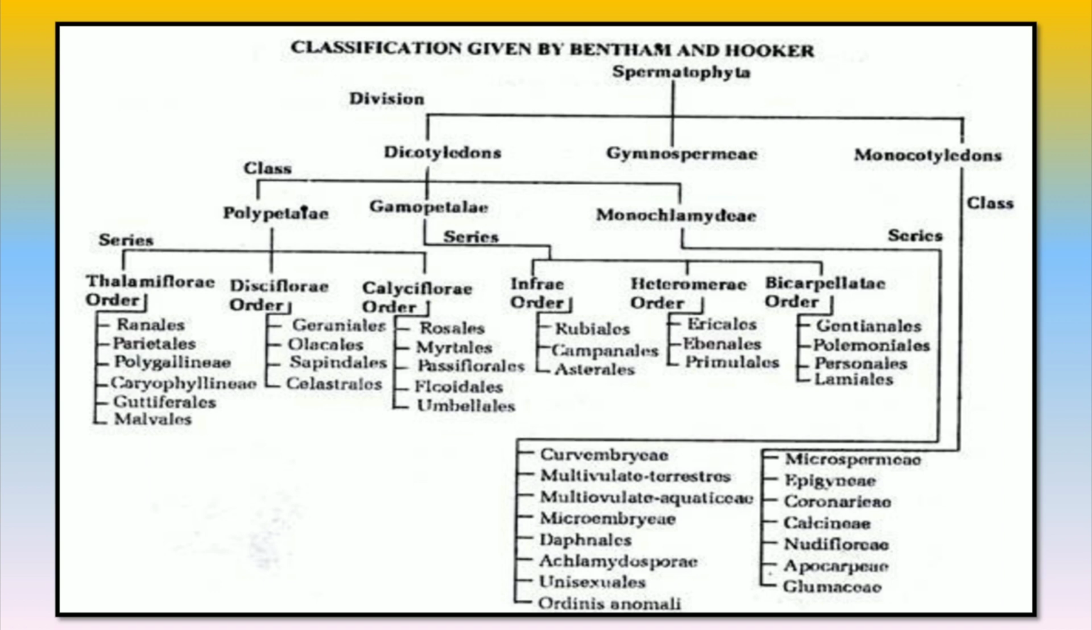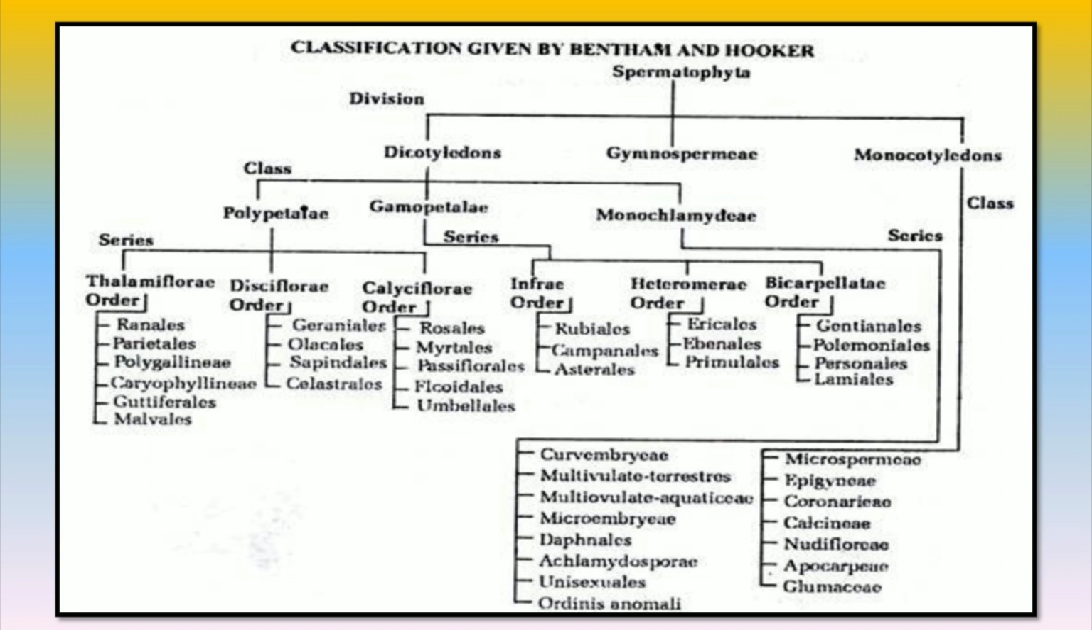Third, calyciflorae, in which flowers are generally epigynous, that is the ovary is inferior. This series is divided into 5 orders, that is rosales, myrtales, passiflorales, ficoidales, umbellales.